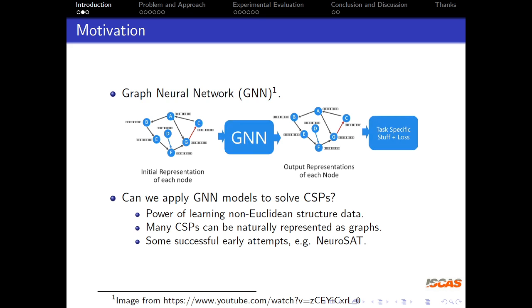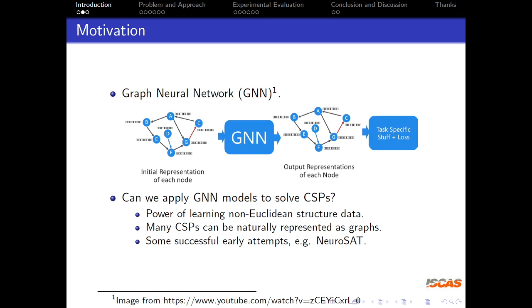We believe GNN is a good choice for solving CSPs for 3 reasons. First, in the past few years, it has shown its power of learning on graphs, which are a kind of non-Euclidean structured data.